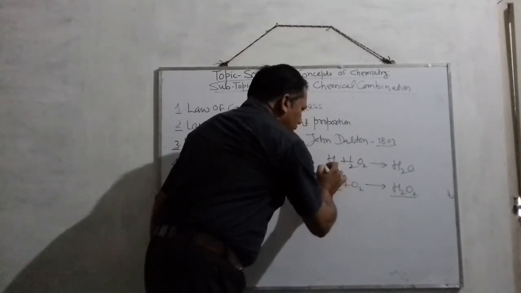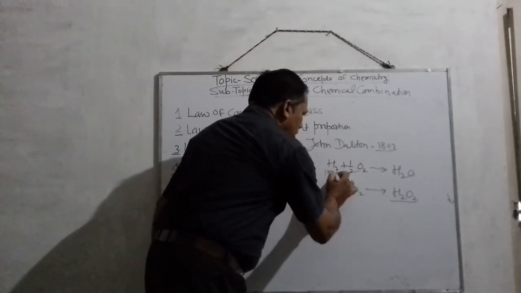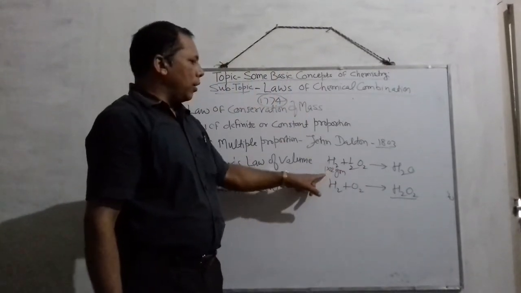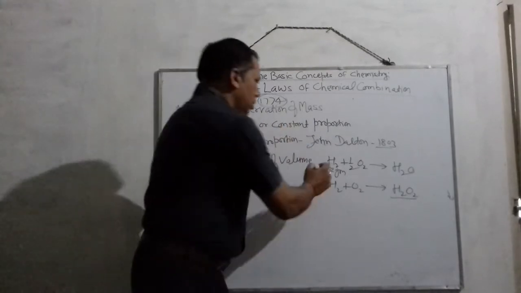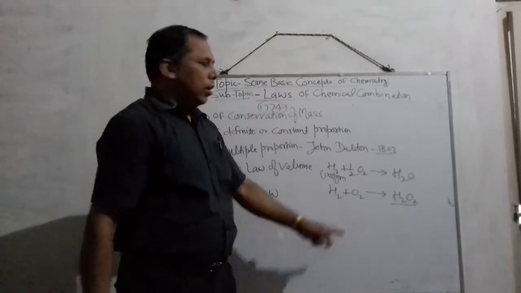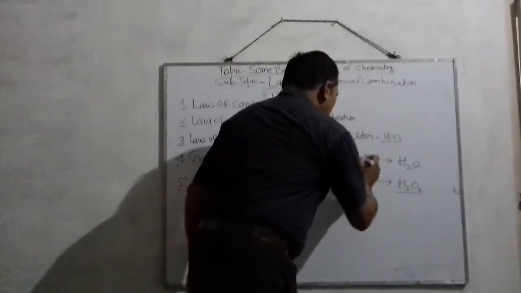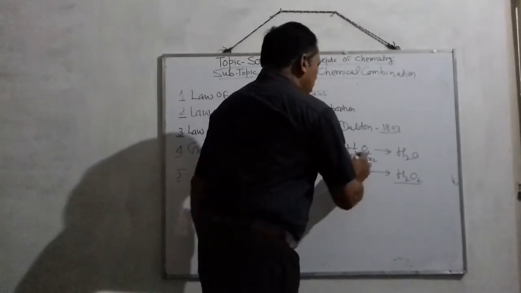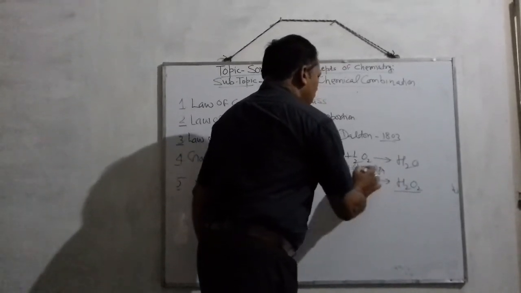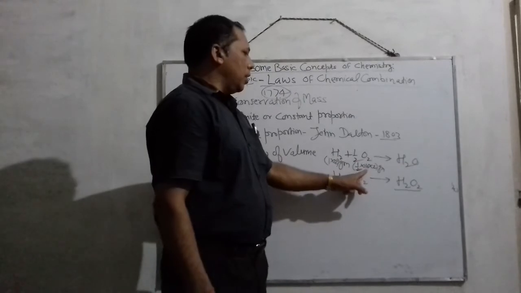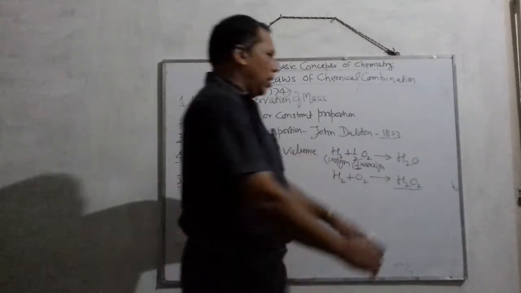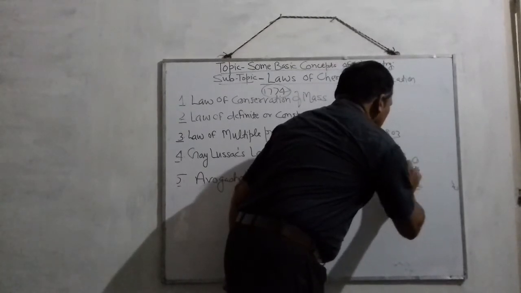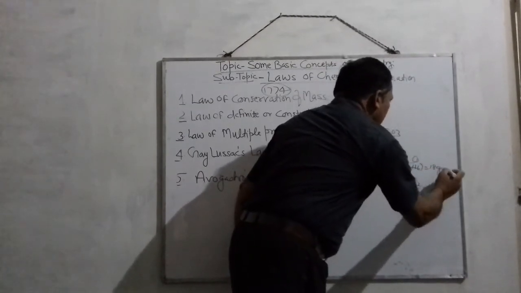let the mass of hydrogen be 2 gram. 1 hydrogen is 1 gram, 2 hydrogen, so this will become 2 gram. Similarly here, half O2 means half into 16 into 2, so that cancels out, so the mass of oxygen here is 16 gram, and the mass of water is 1 into 2 plus 16, that is 18 gram.